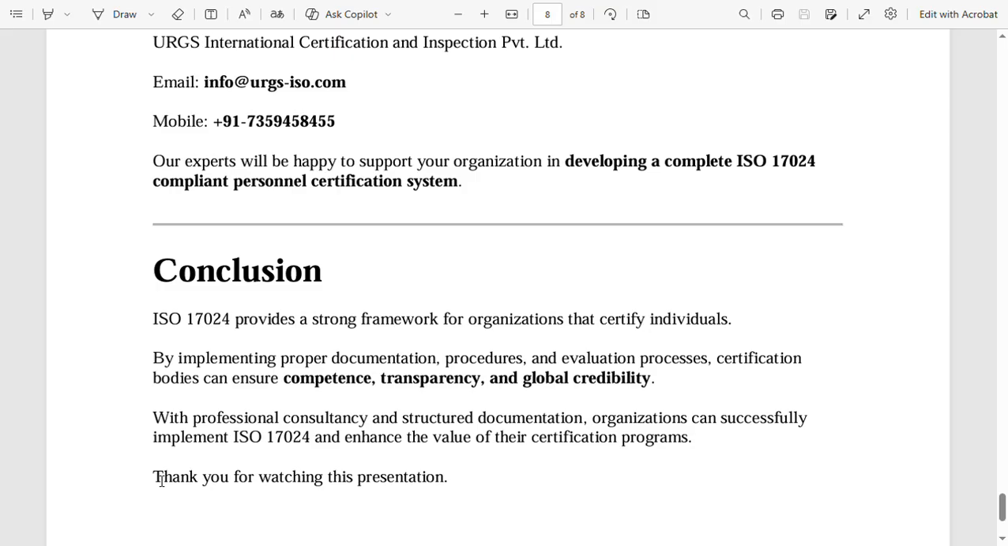Now, at last, ISO 17024 provides a strong framework for organizations that certify individuals by implementing proper documentation, procedures, and evaluation processes. Certification bodies can ensure competence, transparency, and global credibility. With professional consultancy and structured documentation, organizations can successfully implement ISO 17024 and enhance the value of their